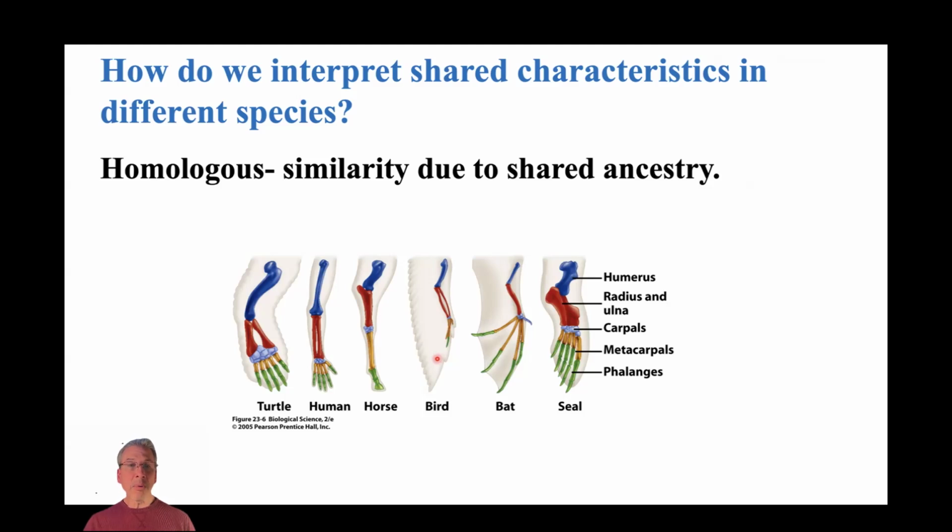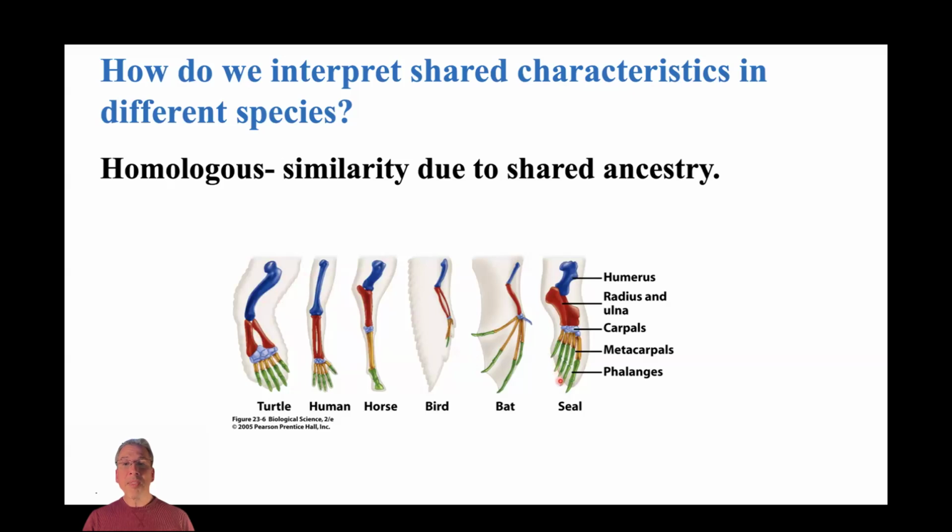As another example, if you take a look at the pattern of bone formation in many groups of tetrapods or different animal groups that we see here, very similar pattern in all these different groups. And so you see one bone followed by two bones, followed by a cluster of bones that make up our wrist, for example, followed by several digits there, right?